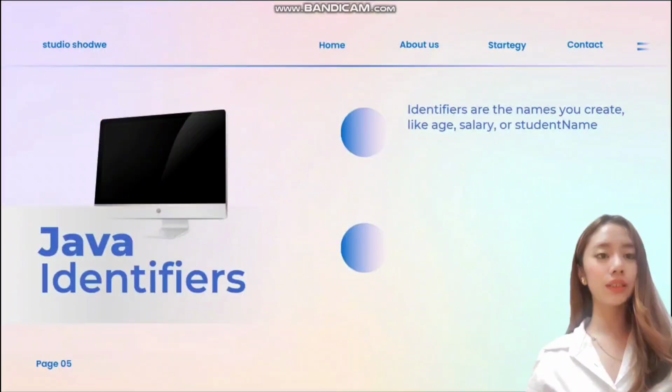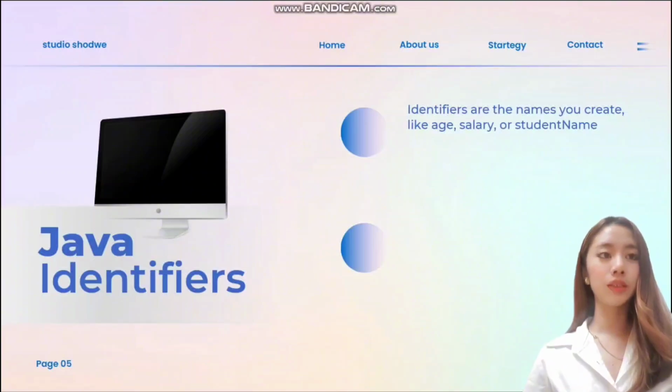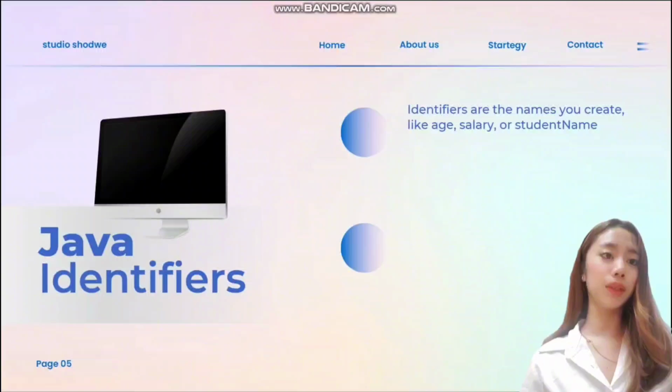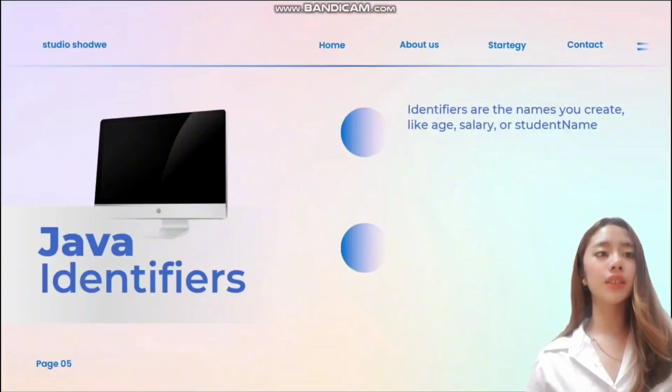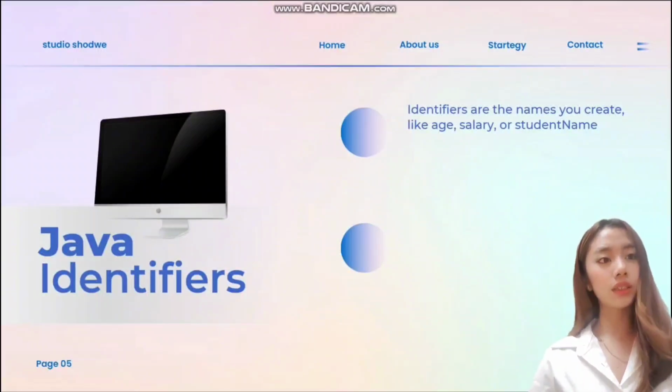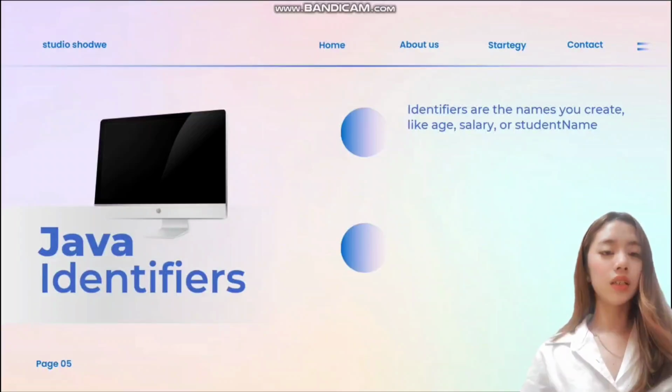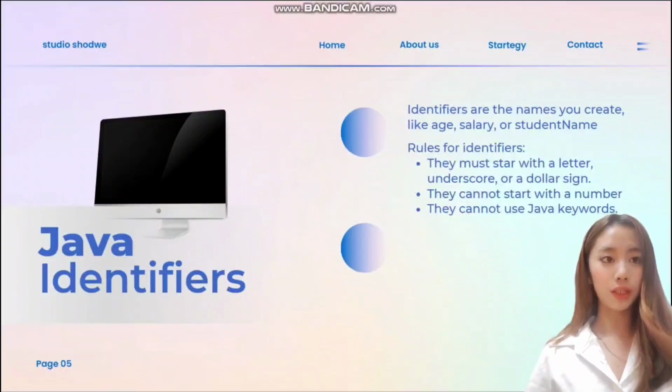The third is the Java identifiers. So, if keywords are reserved, then what do we use to name our variables, classes, or methods? That's where identifiers come in. Identifiers are the names you create, like age, salary, or studentName. And there are rules for identifiers.